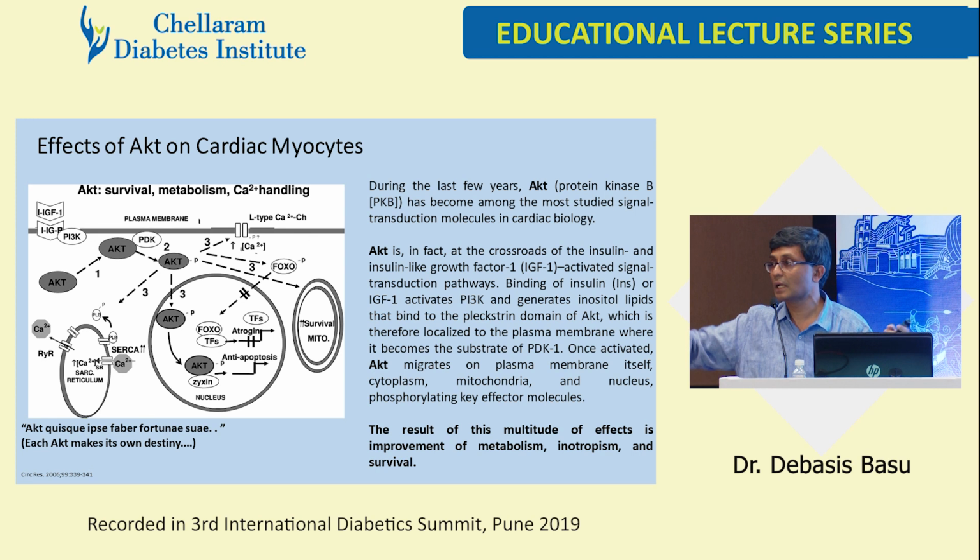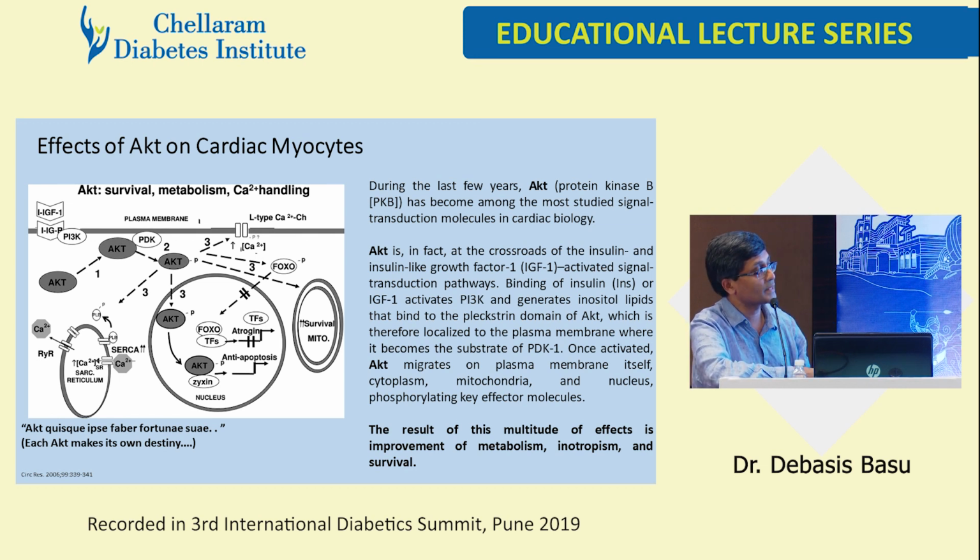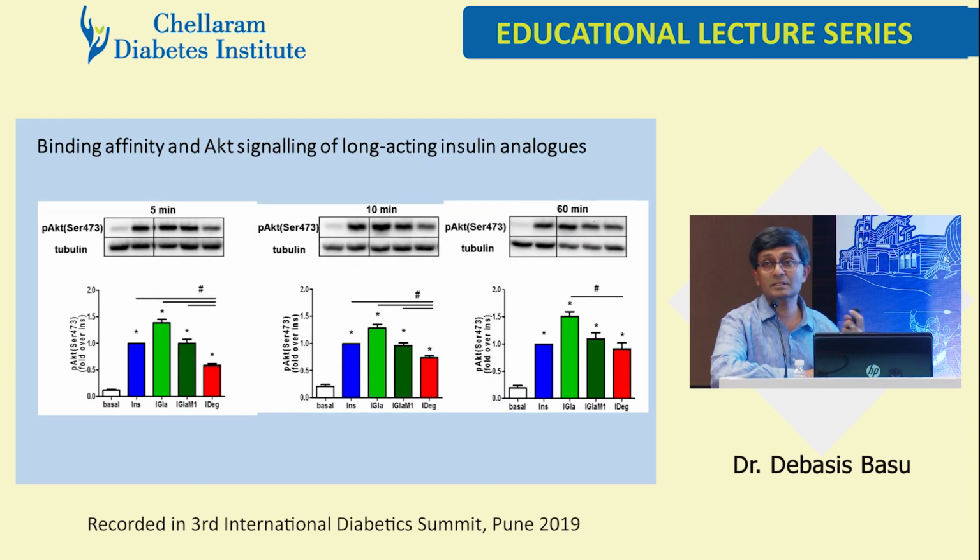Now, the key effector molecules work both ways. One is the PI3K-AKT pathway, the other is the MAPK pathway. The result of this multitude of effects is improvement of metabolism, inotropy, and survival. The next slide talks about the impact of degludec or glargine, the long-acting insulins, and how they affect the binding affinity for AKT, whether at serine 473. See, the highest is insulin glargine. So AKT binding is happening best with glargine.